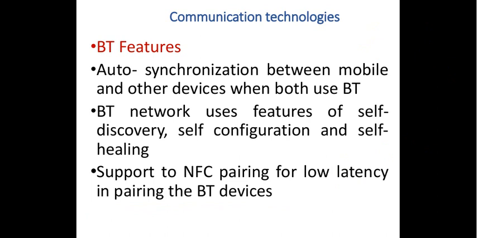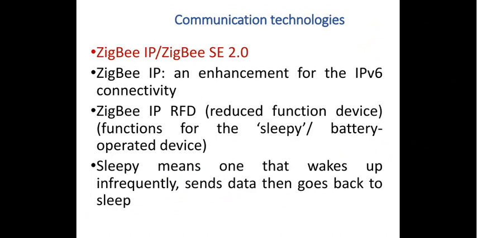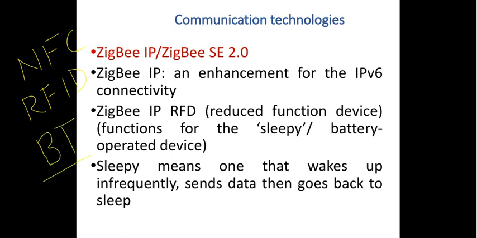So in order to have particular data transferred from the transmitter to the receiver, how exactly does the hopping help in keeping away the intruders, or the people who want to snatch your data? All those things we have discussed in this Bluetooth communication, along with your NFC, the near field communication. Then you have studied about RFID, radio frequency identification device. Then you have seen what exactly is the meaning of Bluetooth.